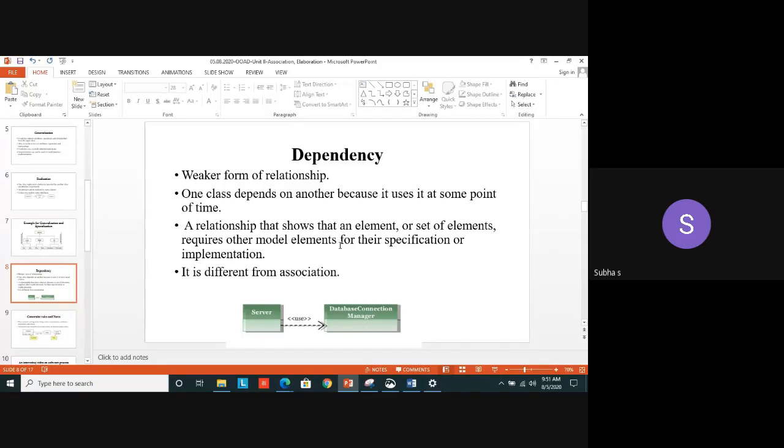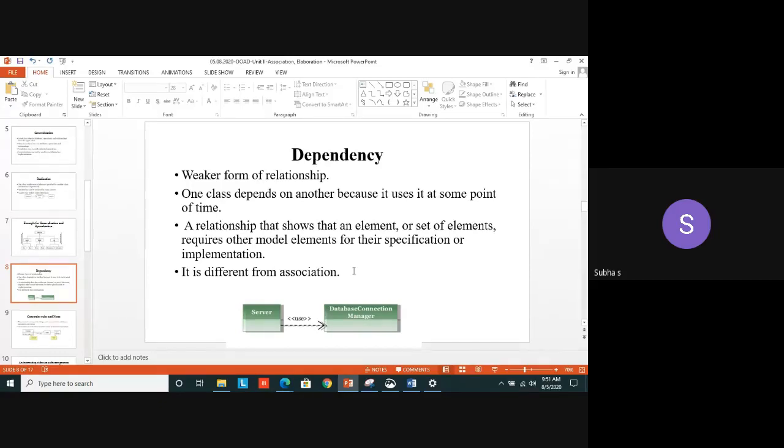Okay, but it is different from association. Don't confuse dependency with association. Because in association, an attribute of a dependent class will be used as an instance of the independent class. I didn't mention it in the slide, look at it carefully. So a dependency is different from association. Why? In association, the attribute of the dependent class is an instance of an independent class. But here, if you are using dependency, it is not compulsory.